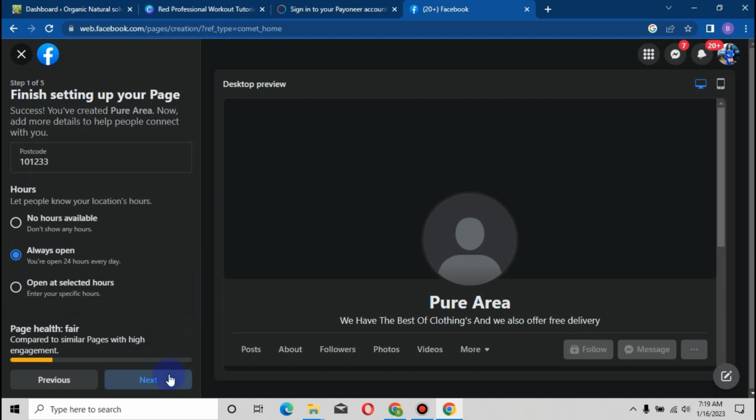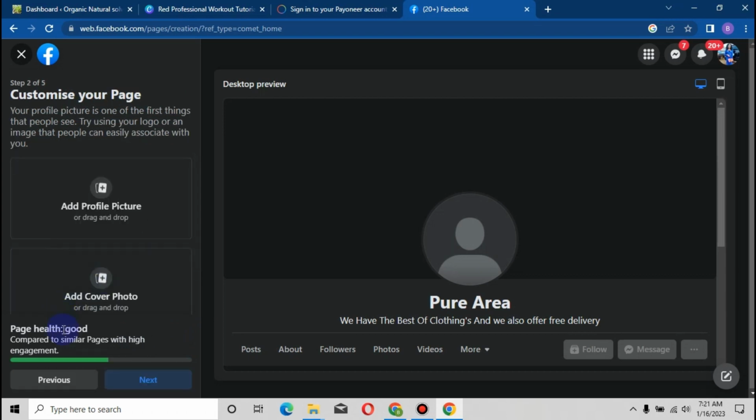Then you tap on next. If you notice, our page has started showing green. Once your page has been completed with the appropriate information needed, Facebook is going to notify you that this page is in good health. Good health meaning it's in good condition.